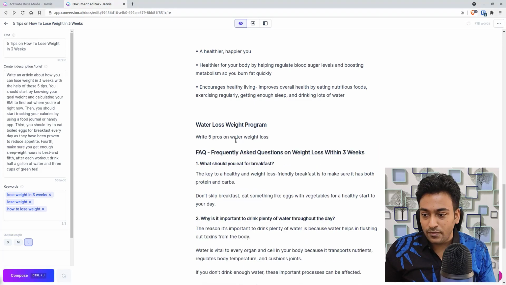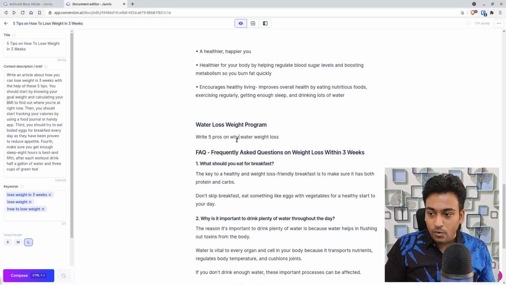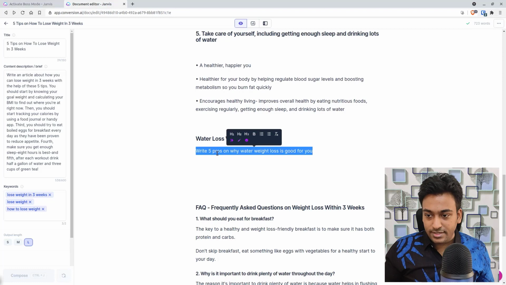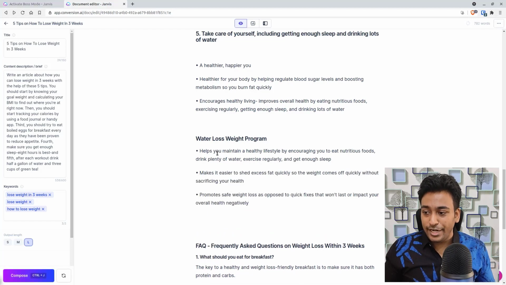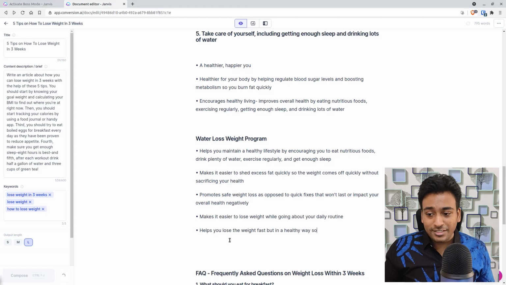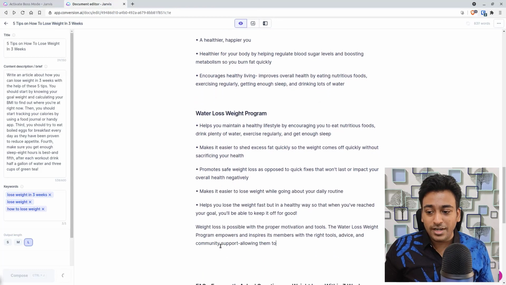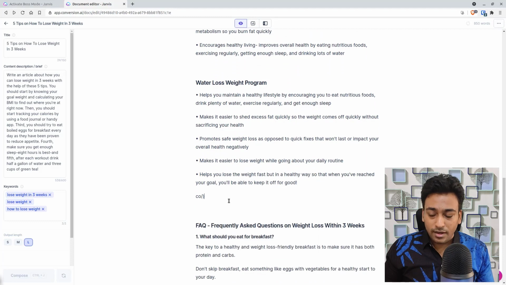Let me rephrase that. Write 5 pros on why water weight loss is good for you. Let's see. And let me do that and press enter. Hopefully this time it will work. Helps you to maintain a healthy lifestyle by encouraging to eat nutritional, makes it easier to shed excess fat quickly, promotes safe. And let's see whether it can continue this in a bullet format. Let's see whether that works. And you can see it just keeps on going. So you can see it automatically generated 5 different pros.